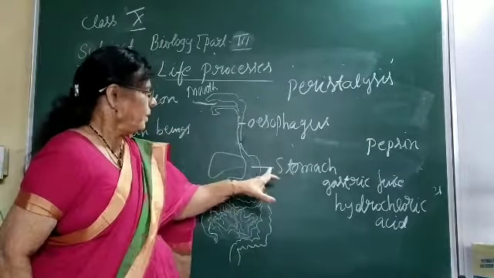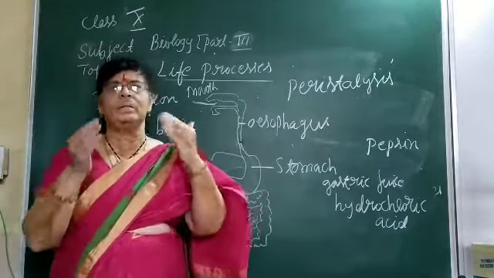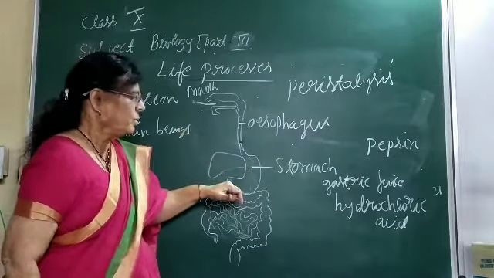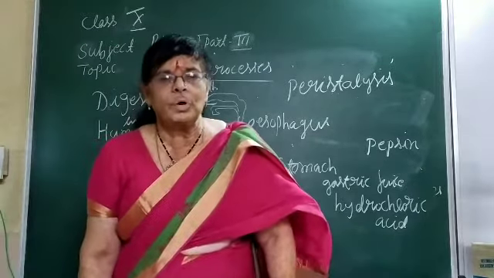So for protein food, suppose you have eaten dal or pea, some dish made out of pea or any protein substance, the pepsin has to act upon this protein part of the food, and it will break that protein part into still simpler substance. This full process of breaking down the proteins takes place, and we say food will remain in the stomach for nearly 3 to 4 hours.